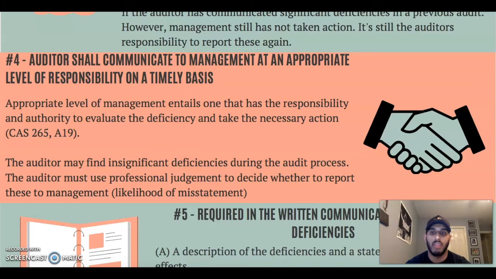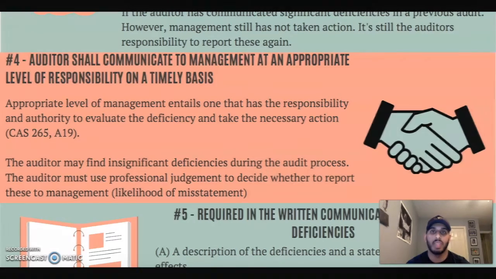Furthermore, the auditor may find insignificant deficiencies during the audit process. This goes back to the overall objective of CAS 265, where deficiencies should be of importance. So during the audit process, if an auditor finds insignificant deficiencies, the auditor must use professional judgment to decide whether to report these to management. And this will be based off the likelihood of misstatement.